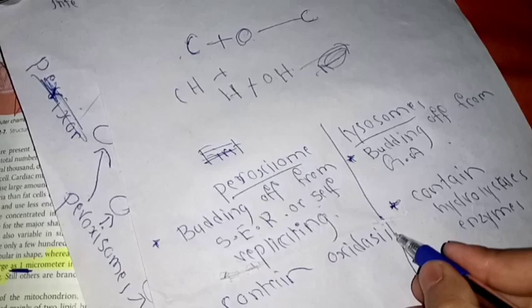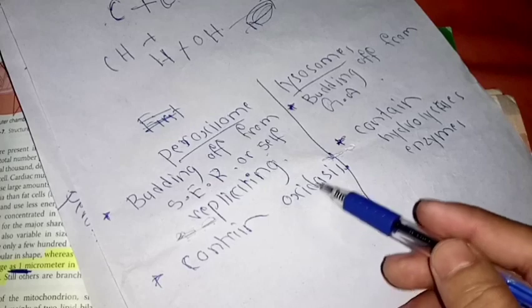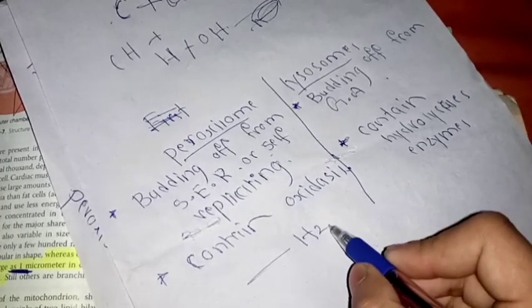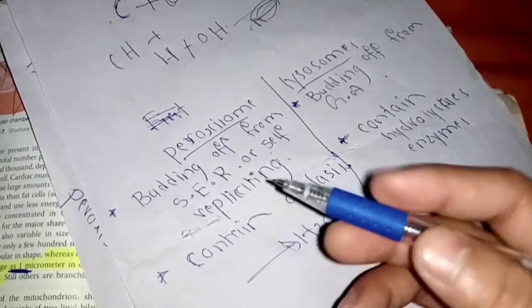The oxidase enzymes act on substances which are poisonous to the cells and oxidize those, forming hydrogen peroxide. They form hydrogen peroxide by oxidizing different substances in the cells.